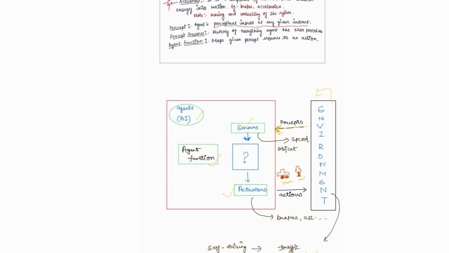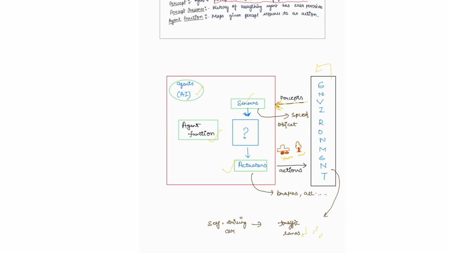Agents not only perceive the environment, but also store its history. Suppose an AI agent is moving on a road, and at 50 meters it has to take a left turn.